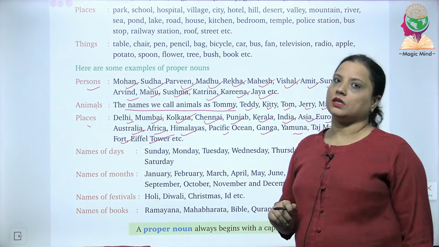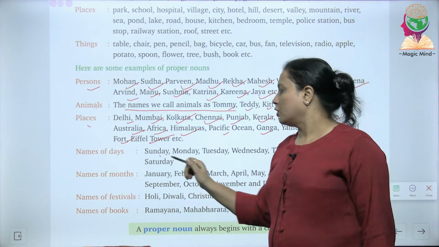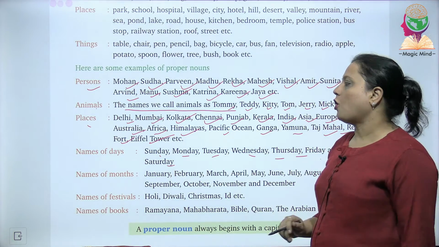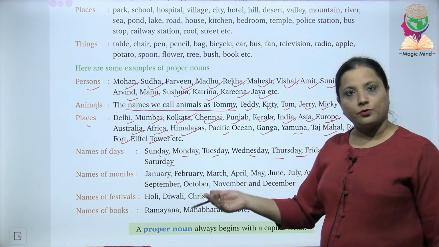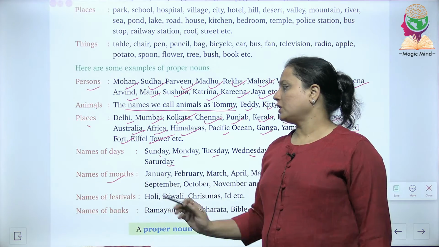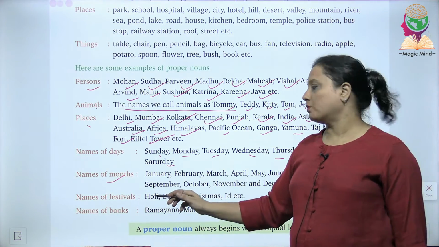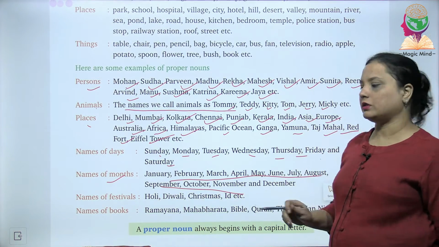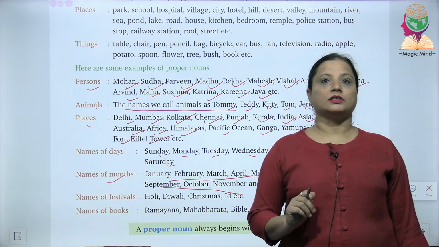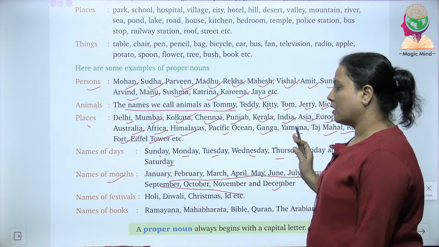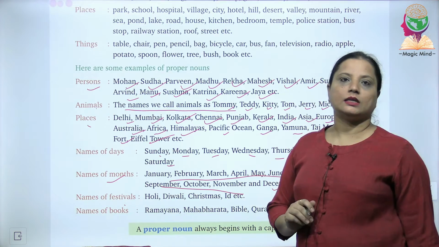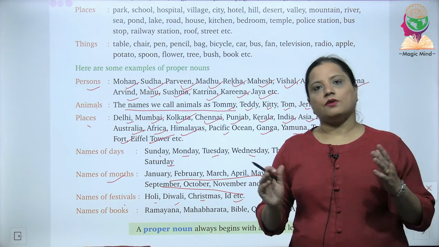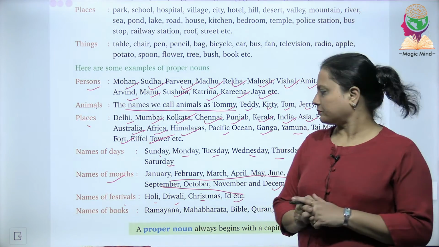Then names of days. Names of days again will be called proper nouns. Sunday, Monday, Tuesday, Wednesday, Thursday, Friday, Saturday. All the names of the days will be known as proper nouns. Then the names of the months, that is January, February, March, April, May, June, July, August, September, October, November and December. They all are again what? They are the names of the months. Names of festivals. The festivals which we celebrate, like Holi, Diwali, Christmas, Eid, etc. Again, they will be called proper nouns.